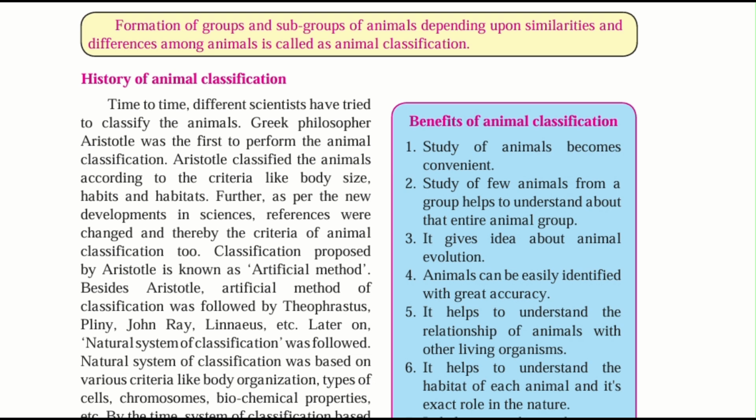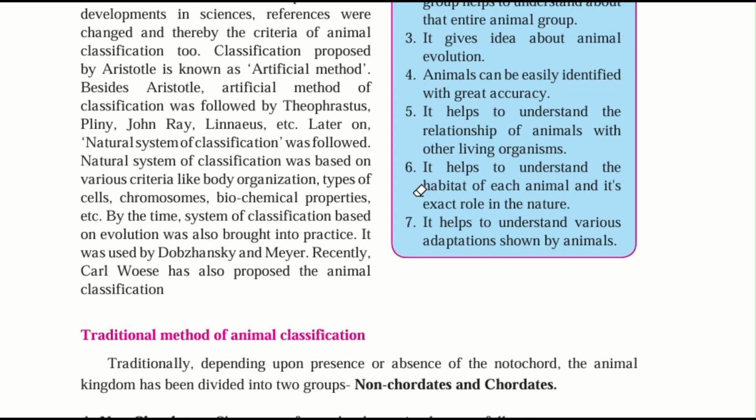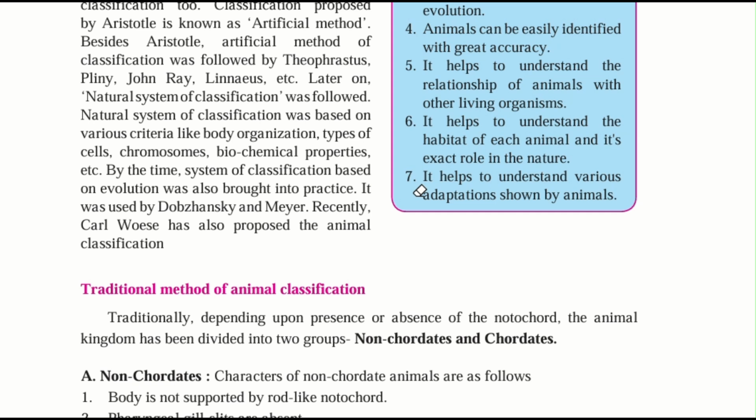Aristotle classified animals on the basis of their body size, habits and habitats. As new developments in sciences came and references changed, the criteria of animal classification also changed. The classification proposed by Aristotle is known as the artificial method. He considered just the outer body, whatever artificial body is there, to classify the animals. Because of that, his classification is known as the artificial method of animal classification.